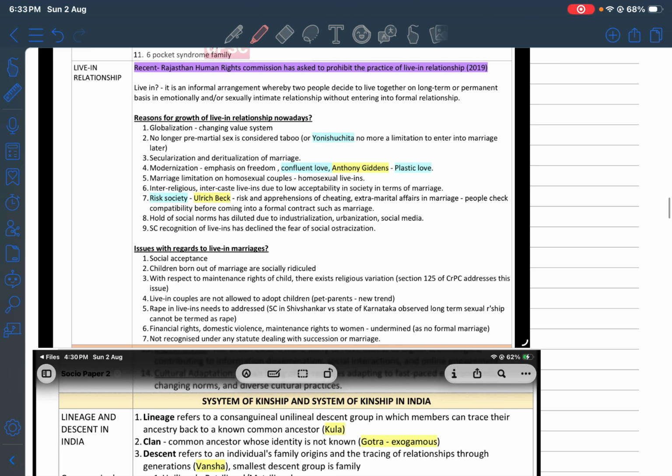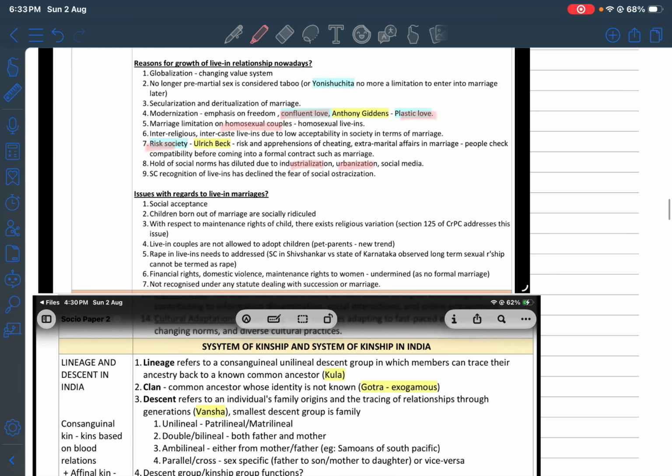We are talking about live-in relationships. Live-in relationships have been asked in different formats in questions on contemporary trends. So just go through it, like confluent love, plastic love, risk society, how you will link with homosexual couples, how you are going to link with the industrialization and urbanization concepts. Just go through it once so that you are aware of the keywords that need to be used.